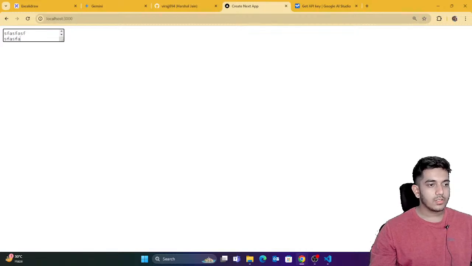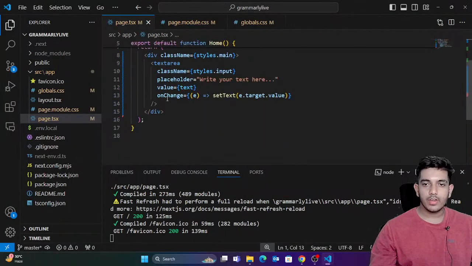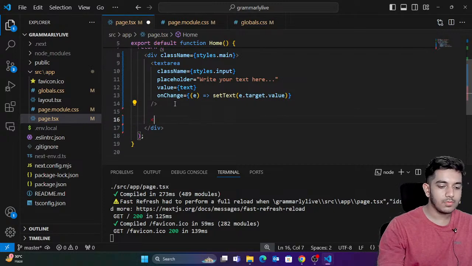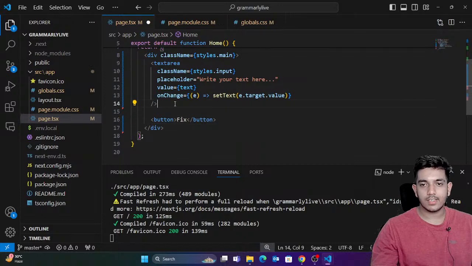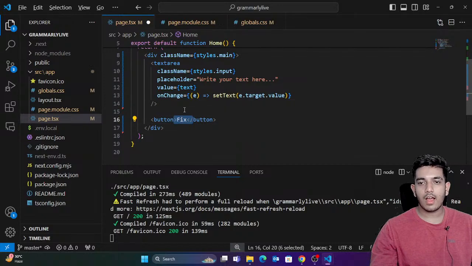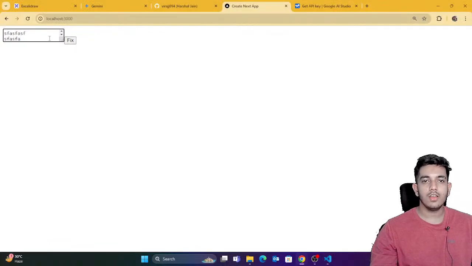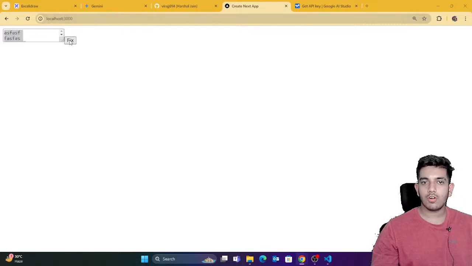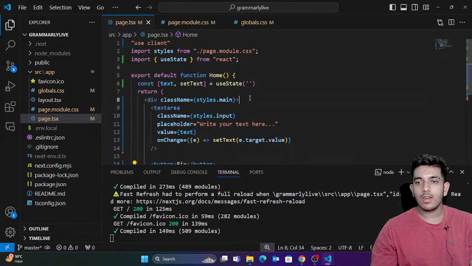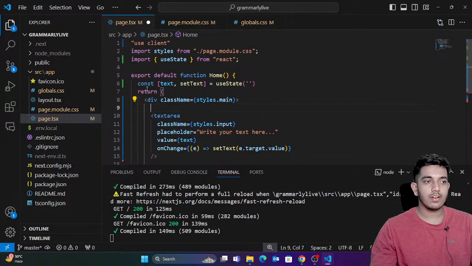Now guys, what we're gonna do is I'm simply going to write a button. I'm simply going to create a button, and it's gonna contain the text "fixed". It's the button where I click. If I click on this button, the grammar of this specific container would be fixed. Now where would I show the corrected grammar? Here I would just show the correct text.